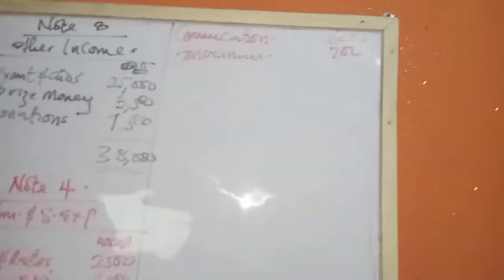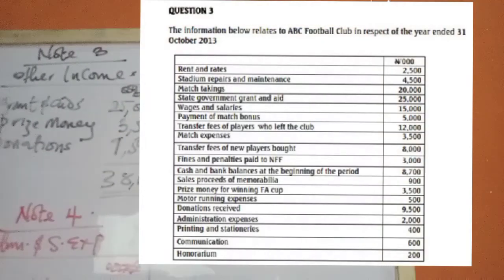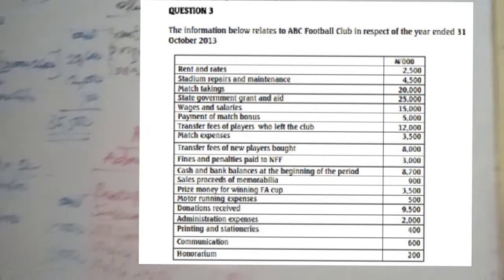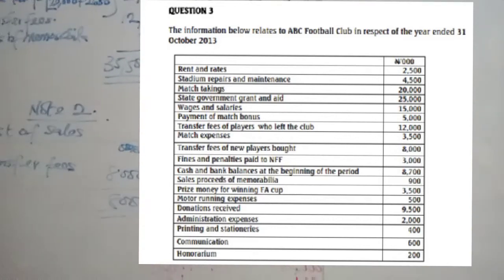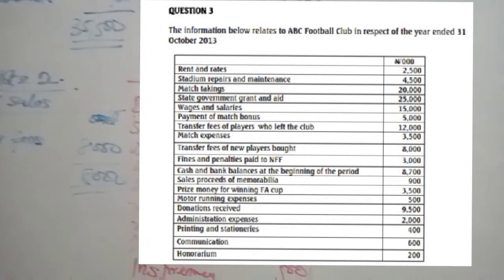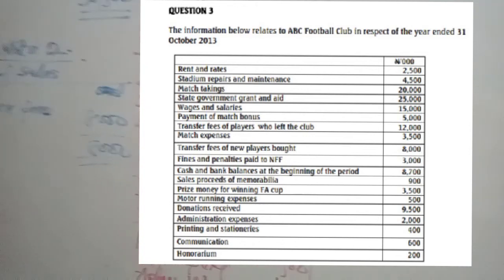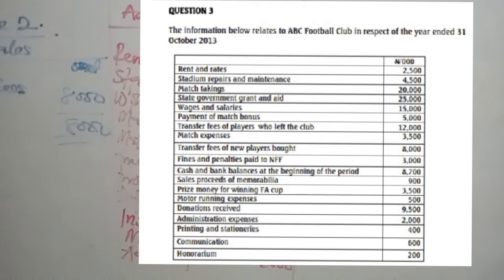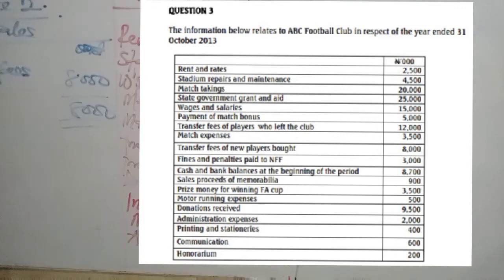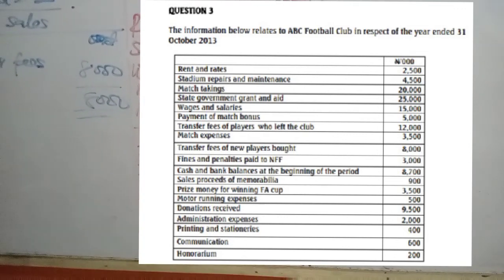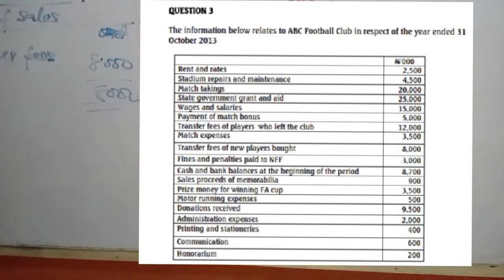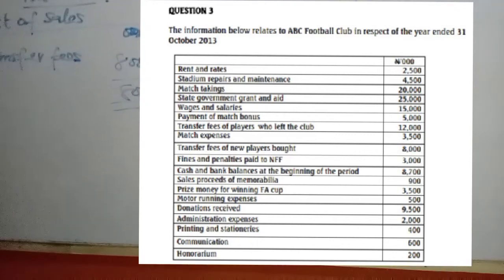So let's check. Have we picked all the items? We've taken rent and rates. Stadium repairs, we've taken that. What else? Wage and salary, we've taken that. Payment of match bonus, we've taken that. Transfer fees of players, we've taken that. Match expense, we've taken that. New players, we've taken that.